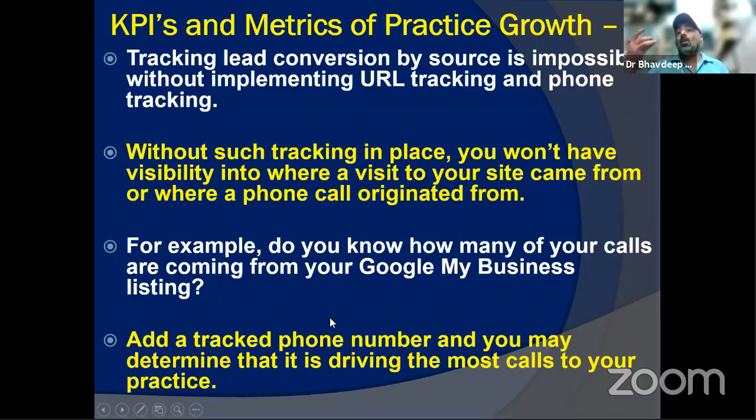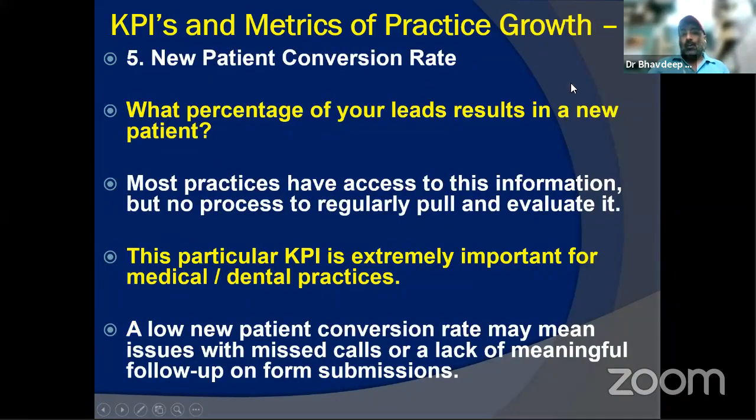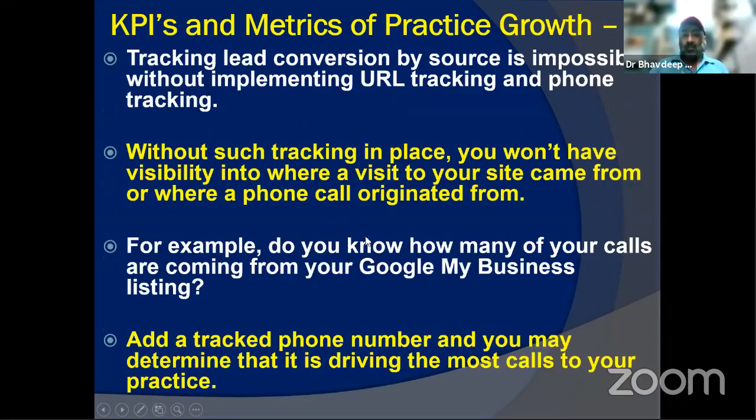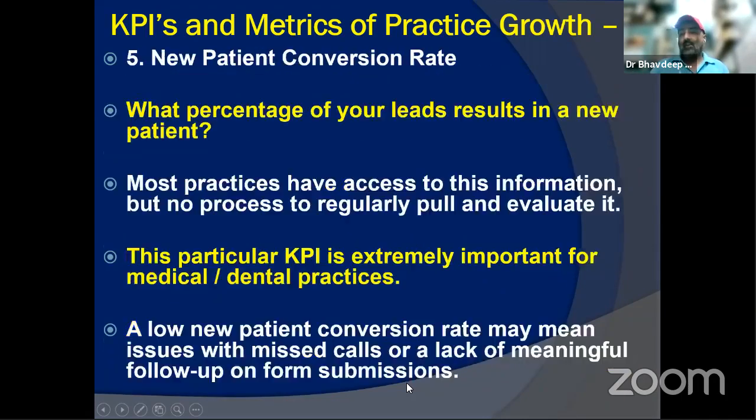If you are going in for digital marketing, don't use your personal phone number, especially if you are doing this actively, and determine what is actually driving calls to your practice. Your old patients already have your number, so if someone is calling on the new number, that is a new lead. Then the fifth metric is the new patient conversion rate.